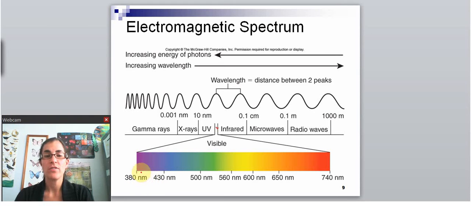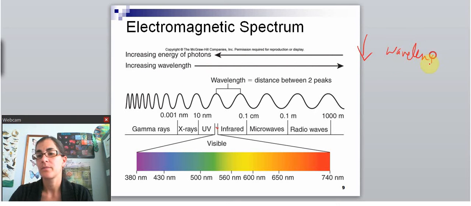So each color of light, and so all these gradients of colors, like this would be like 370, 360 is slightly different purple, 350 is a slightly different purple. So every color has a distinct wavelength. And associated with that color of light is a distinct amount of energy, and there's an opposite relationship. The shorter the wavelength, the more energy. So an opposite relationship. The shorter the wavelength, the greater the amount of energy.